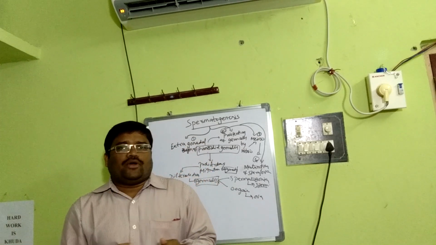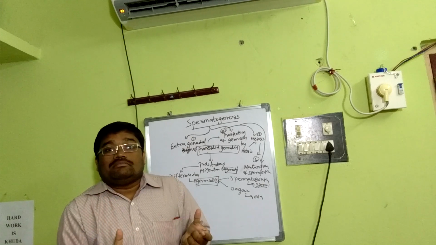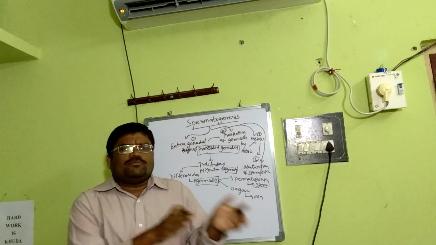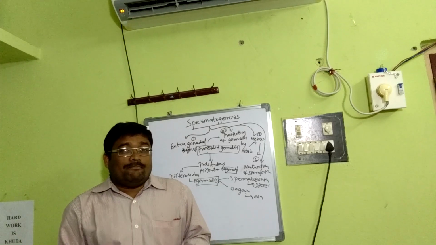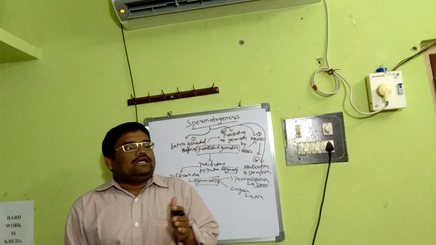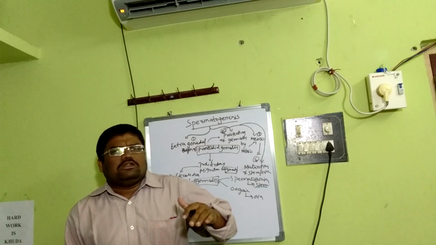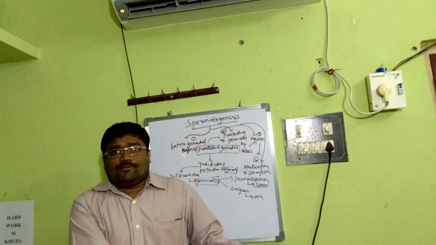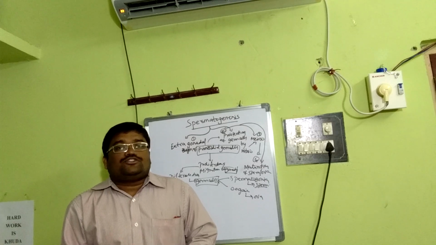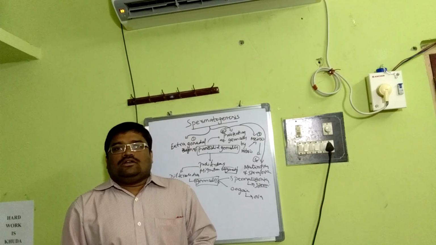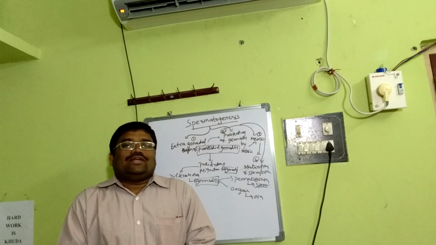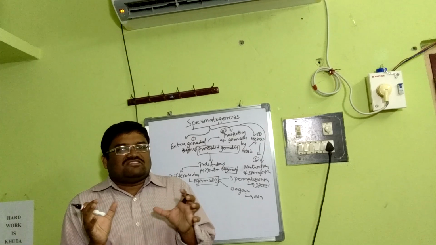And the most important point is the timing of gametogenesis. Are all these processes one and the same in both male and female? No, not exactly. In males, spermatogenesis starts from puberty and continues even beyond a particular age, into old age. Whereas in females, oogenesis starts during early fetal development, not from puberty like in males, but from the fetal stage itself.